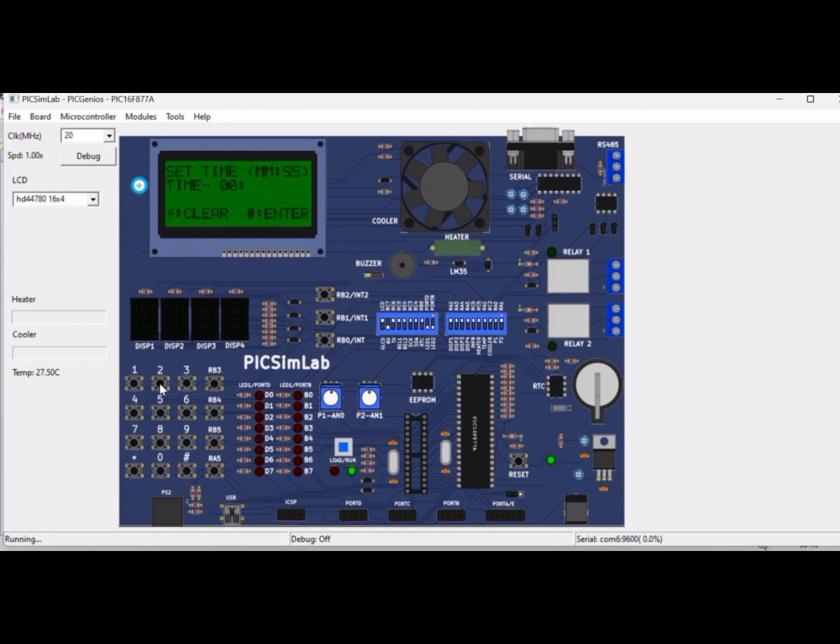Okay, let us set the time. I'm setting minimal time, 20 seconds. The timer is running and the cooler is also running.